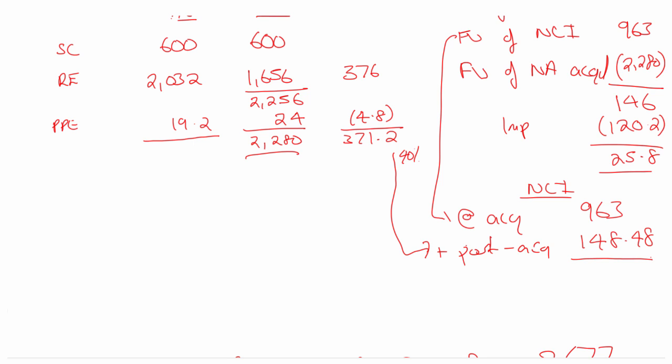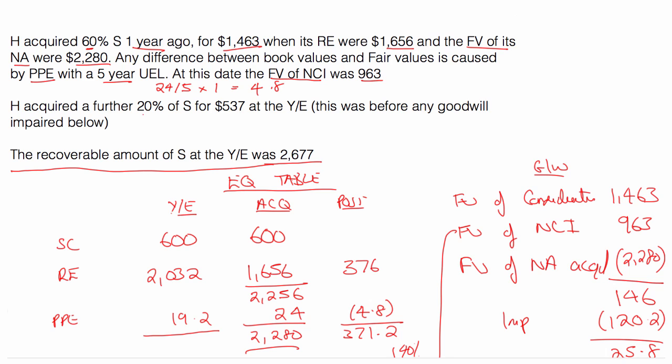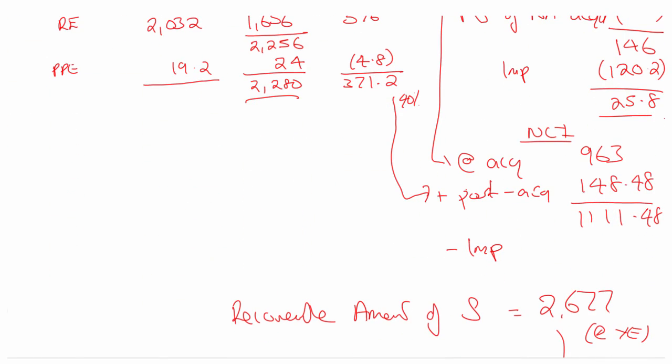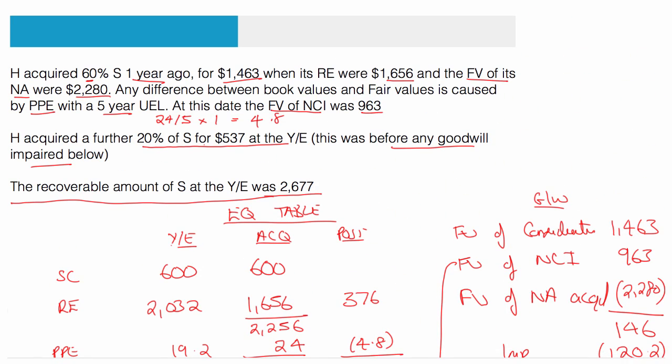Before I do any impairment, that comes to 1111.48. That's where we are at the moment. Then there'd be an impairment. The reason I've done that is because I know the question. Have a look at the question here. It said H acquired 20% more at the year end before any goodwill impaired. So that's why I stopped, because I didn't want to take off the NCI impairment just yet. Before I take off the impairment, I want to deal with this acquiring of 20% of S.